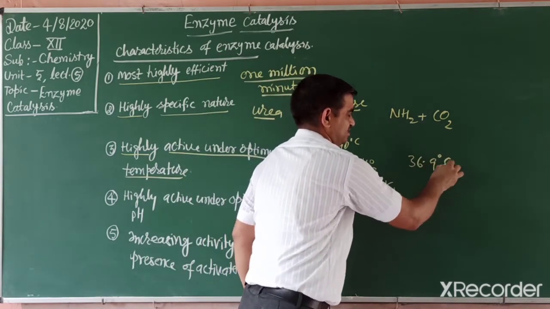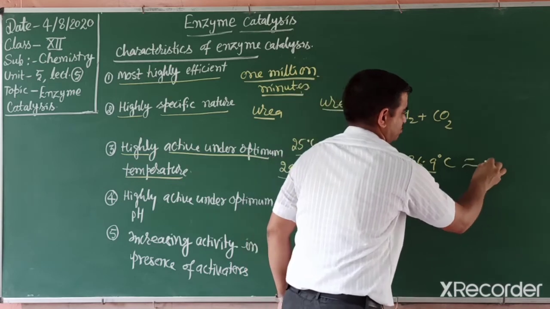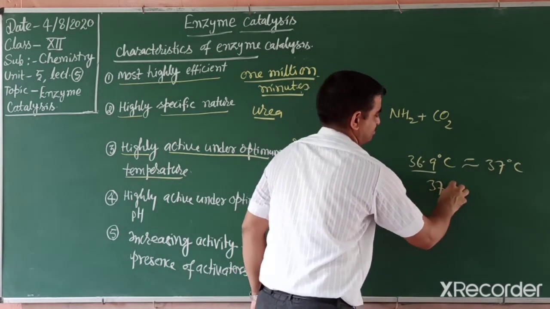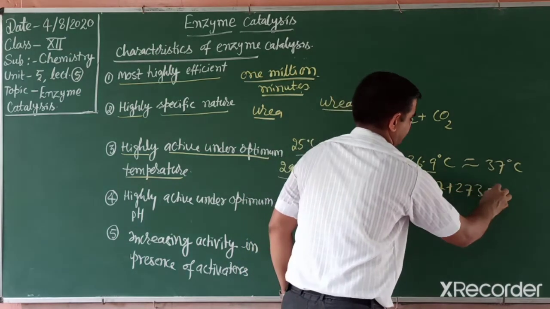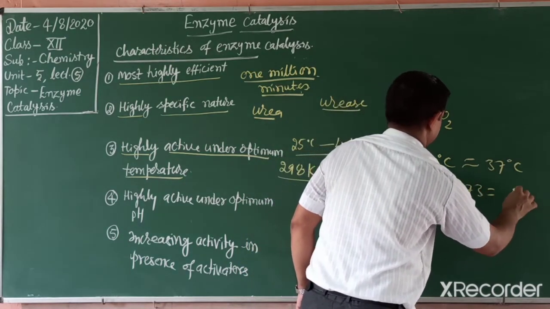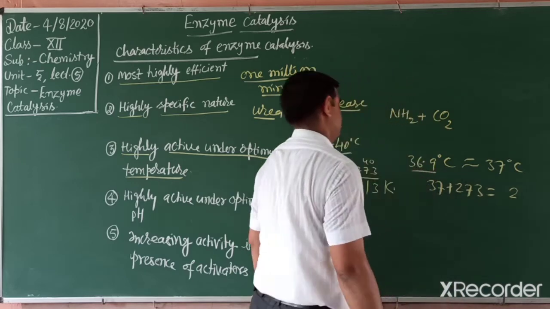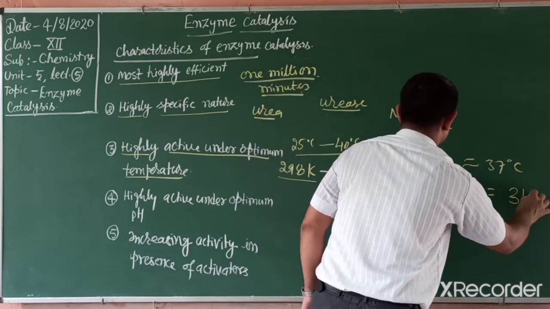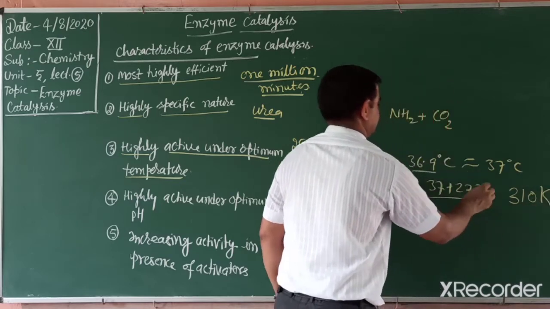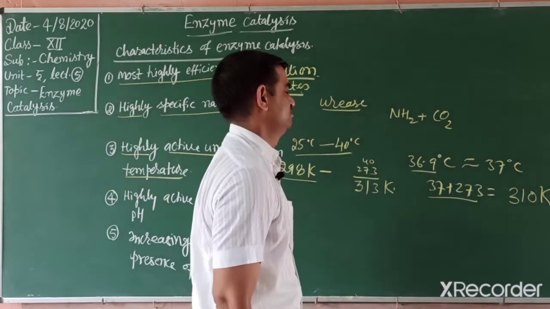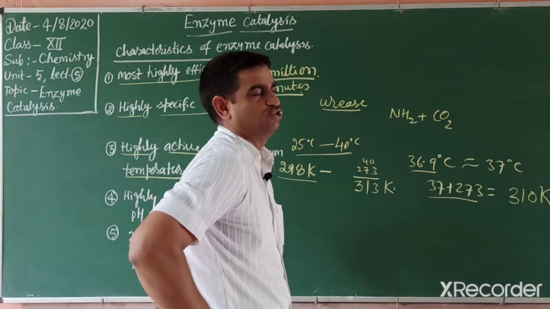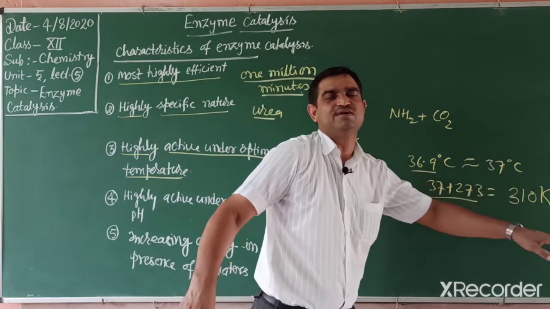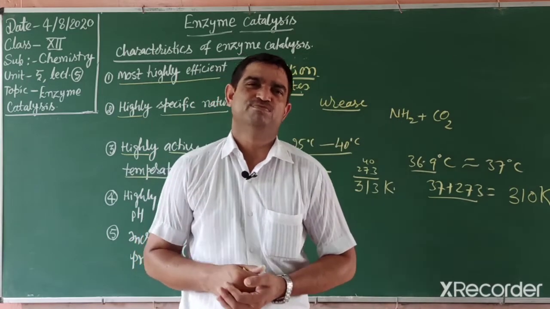Students, what is our body temperature? 36.9 degrees Celsius, or approximately 37 degrees Celsius. When 37 plus 273, that is 310 Kelvin. That is the optimum temperature, so enzymes in our body work at this optimum temperature, which is very suitable for them.